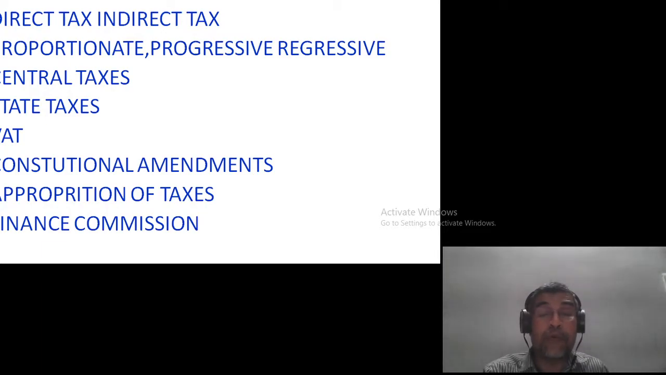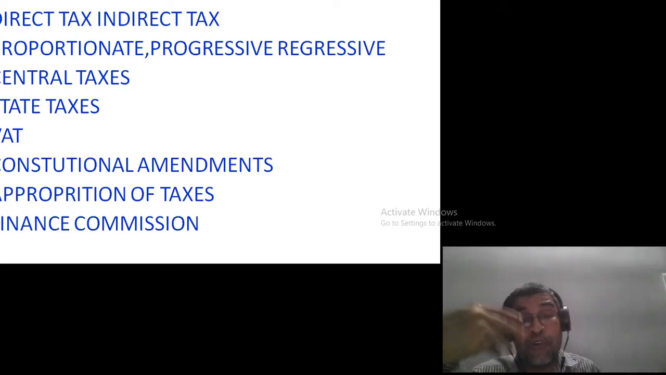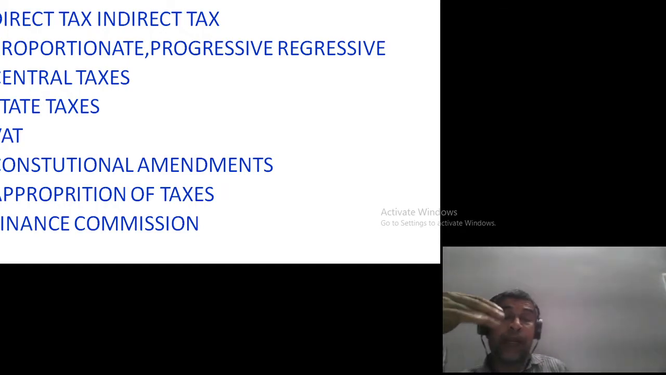I said proportionate. The proportionate taxation is sometimes also regressive. Progressive means that as and when the income of the people increases, they have to pay more taxes. So the poor people need not pay tax because they cannot afford to pay taxes, whereas rich people, if their income increases, have to pay more tax. It is not proportionate. As income increases, you have to pay at a higher rate of taxation.